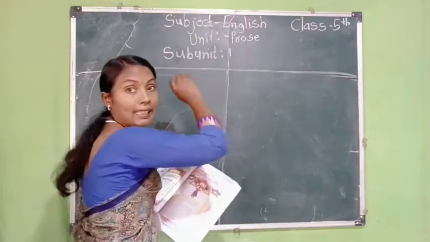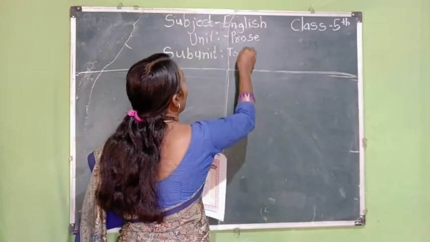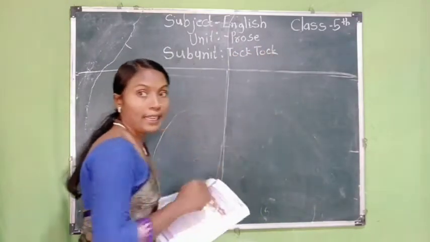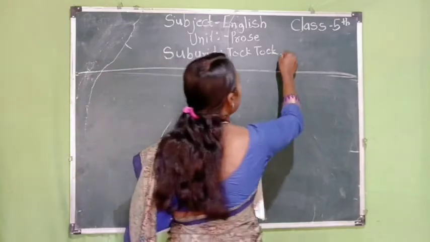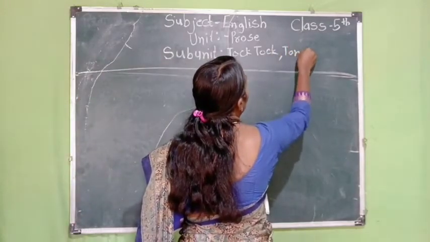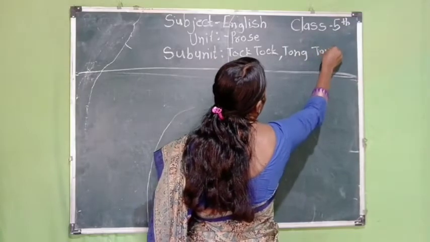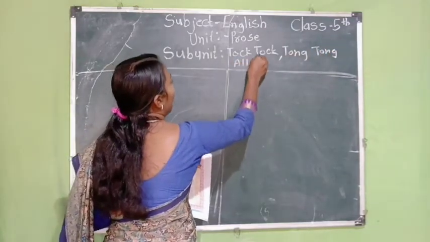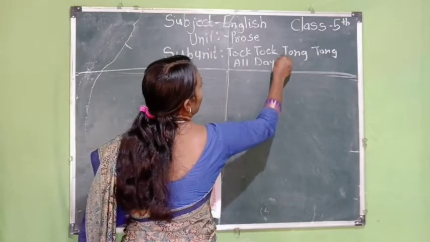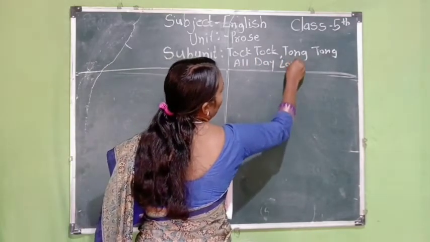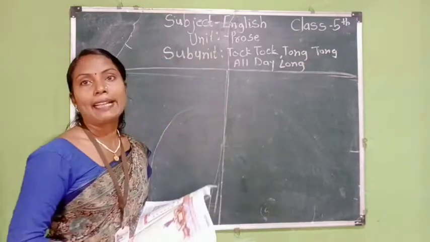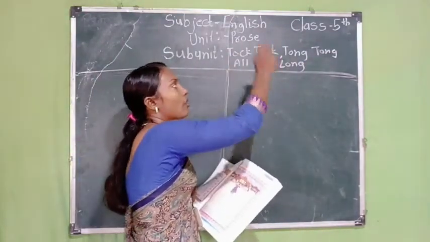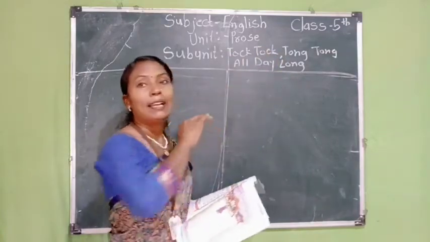The prose name has two times sound: tock tock, then tong tong, all day long. That is today's sub-unit name.